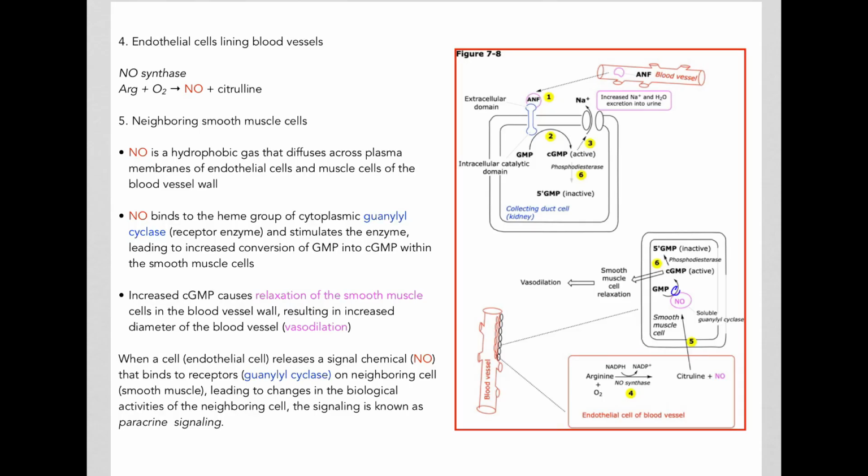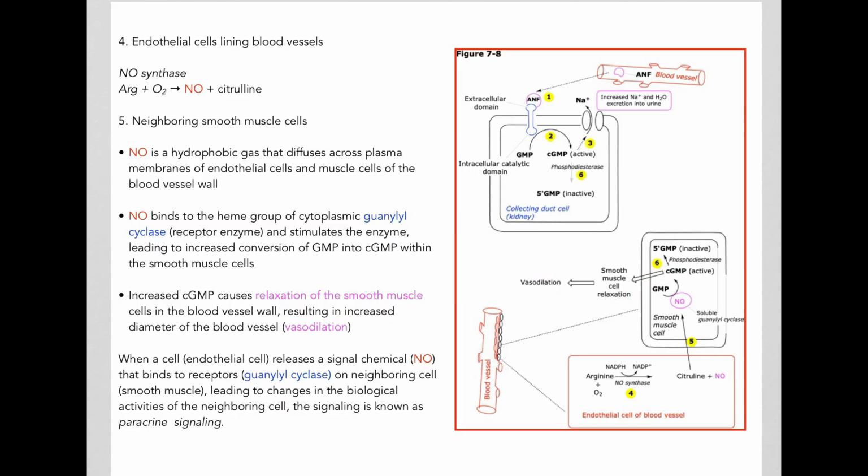Nitric oxide will stimulate this enzyme, and the enzyme will convert GMP into cyclic GMP. This will increase the concentration of cyclic GMP, which causes the smooth muscle to relax. And when the smooth muscles of the blood vessels relax, the blood vessels increase in diameter, leading to vasodilation.